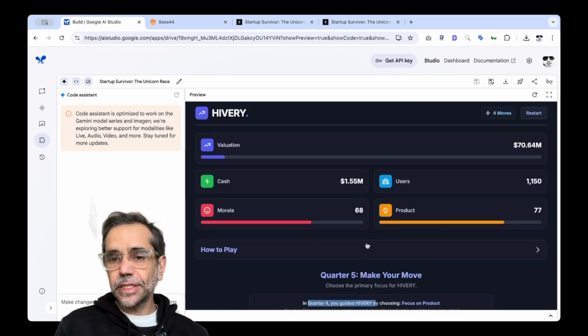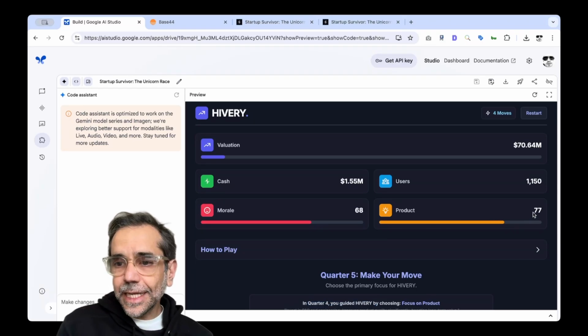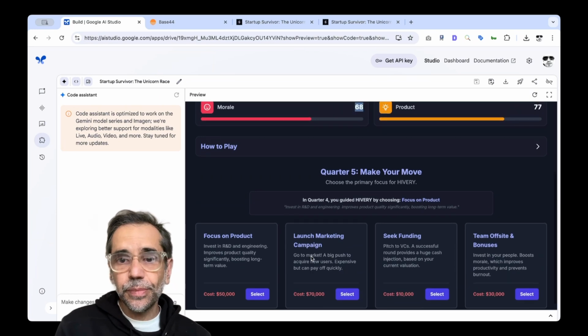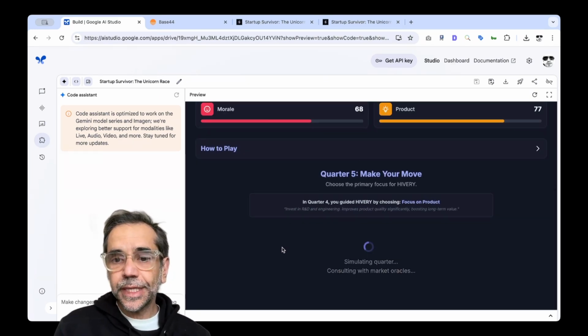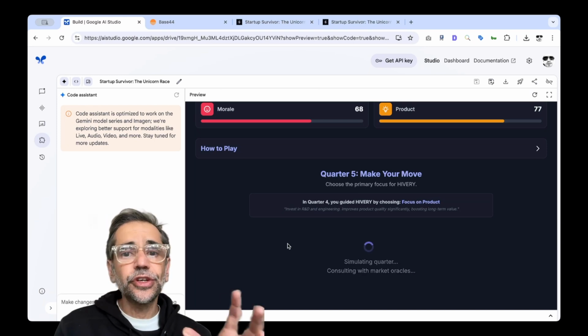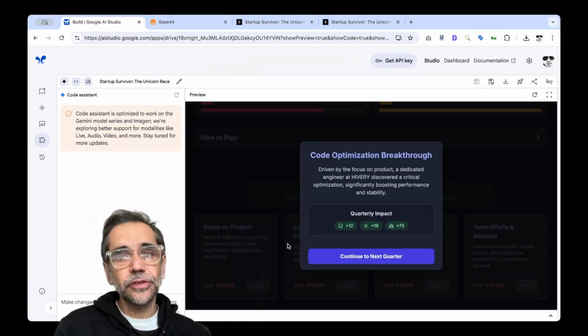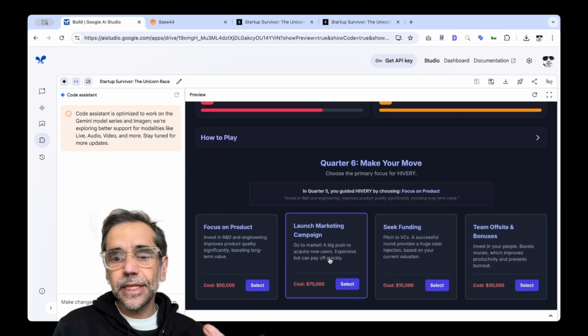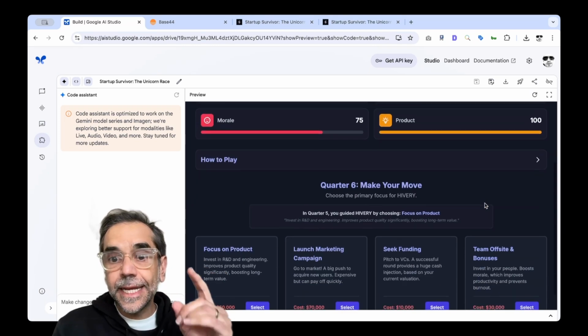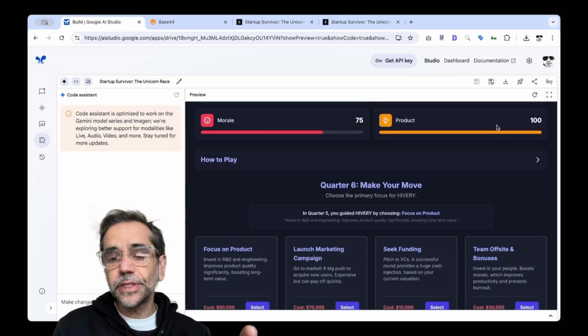It's increasing users, and I need to get at least to over 90, and the morale is too good, so I can still pump it. I've got budget, my cash to spend on building that. I'll continue going. I'll show you this to its completion, and then I'll show you the evolution of this. Breakthrough, code is optimized. So sometimes we have technical debt that's been improved. So we've got 100%. Now with morale high and 100% product, I'm going to back it.